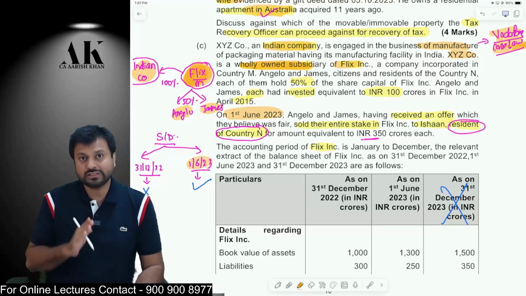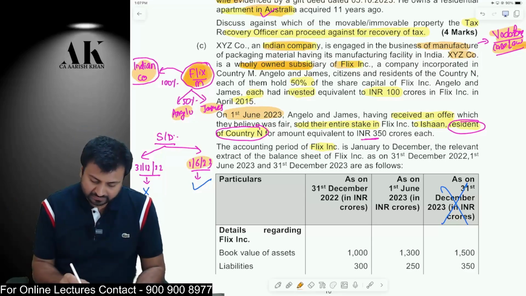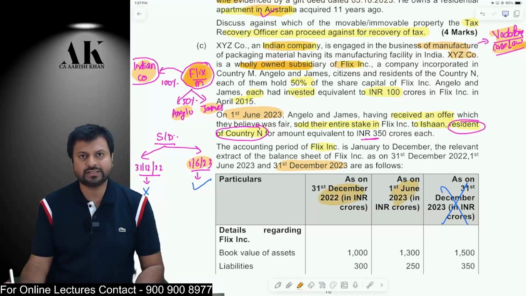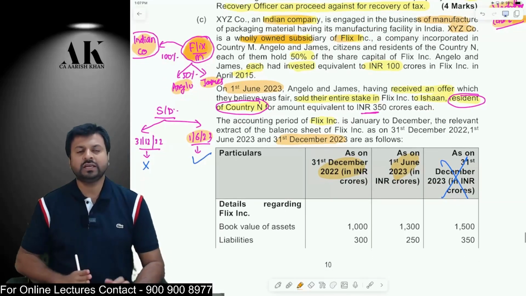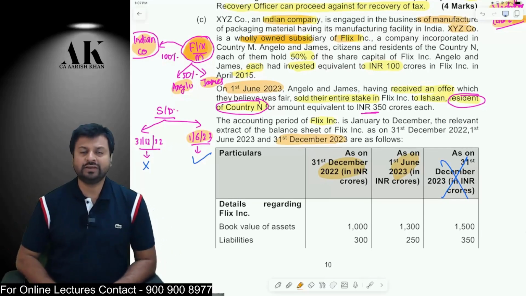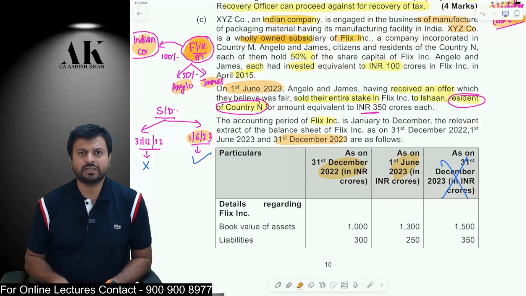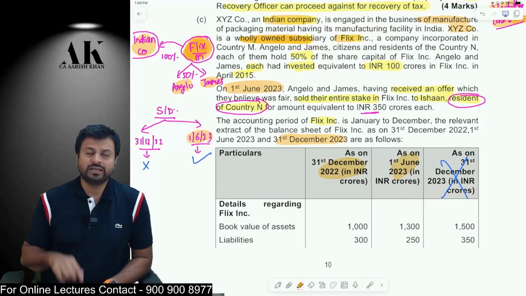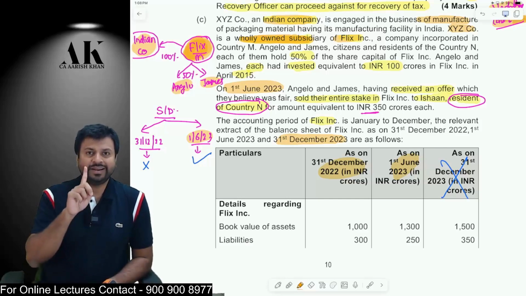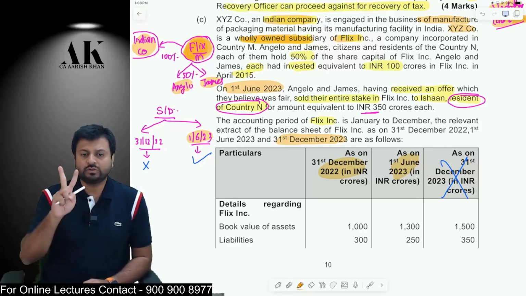Then we need to see the last balance sheet date. The last balance sheet date of the company is 31st December 2022. So 31st December 2022 is the last balance sheet date, and 1st June 2023 is the date of transfer. Now, the shares of Flix Inc. should derive their value substantially from assets located in India. What do I mean by that? Two conditions have to be fulfilled. The assets located in India have to be at least 10 crore rupees, and the assets located in India have to be at least 50% of the total assets. These two conditions have to be fulfilled.